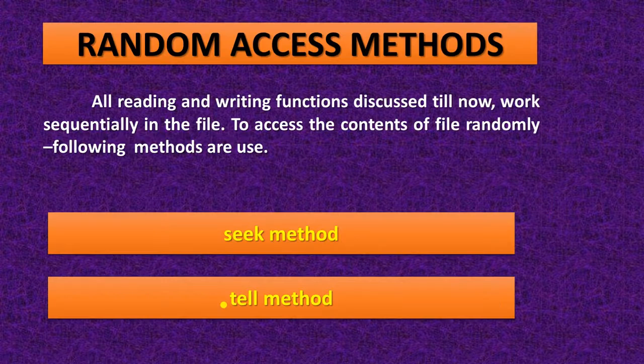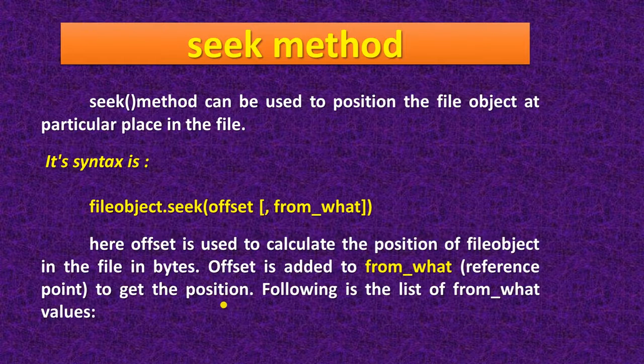Next is random access methods. So for random access there are two methods, that is the seek method and the tell method. If you want to work non-sequentially in the file, then you have to use these methods, seek and tell. The first is the seek method. The seek method is used to position the file object at a particular place in the file, and at that place you can write and read the data.